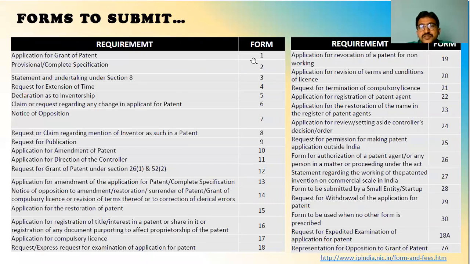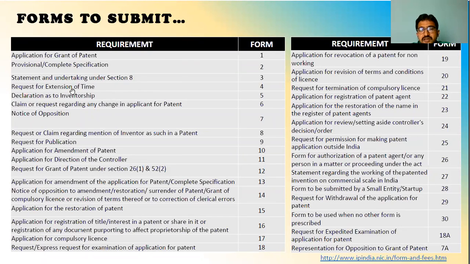Like Form 1, once you are filing a patent, we have to fill Form 1. Form 2 means complete specification. As I said just now in the figure, complete specification or provisional specification, the details are available in Form 2. Form 3 is a statement or undertaking, stating who the inventors are.